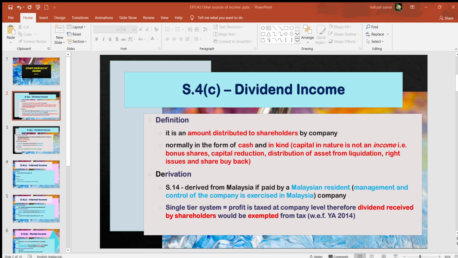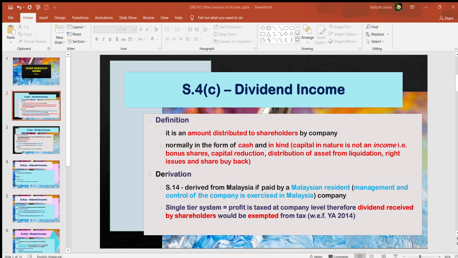Okay, however, for this session, we will look at how other sources of income will be taxed in accordance with section 4C and section 4D. Let's go back to the first type of other sources of income, which is dividend income. What is the definition of dividend income? Dividend income is an amount distributed to shareholders by the company.